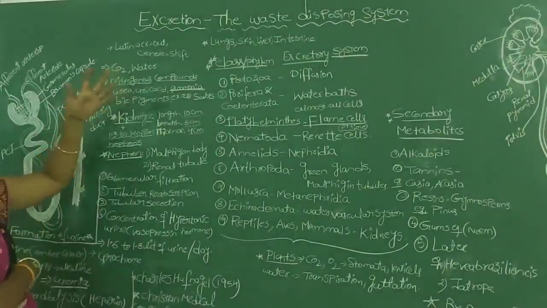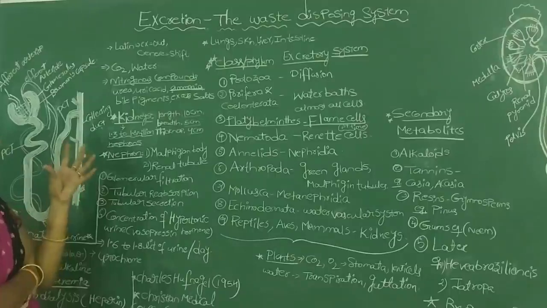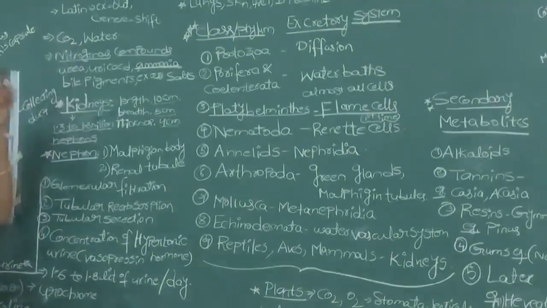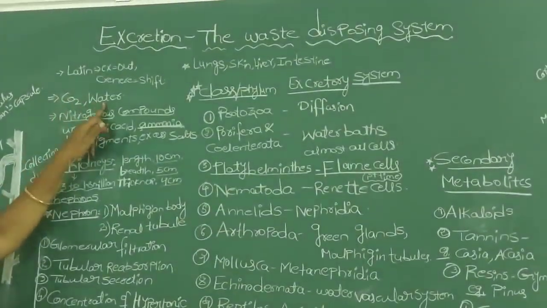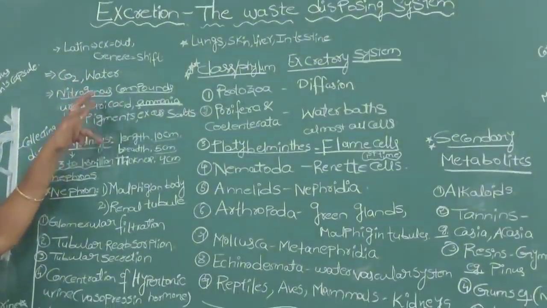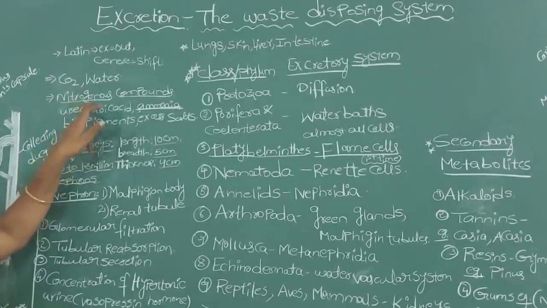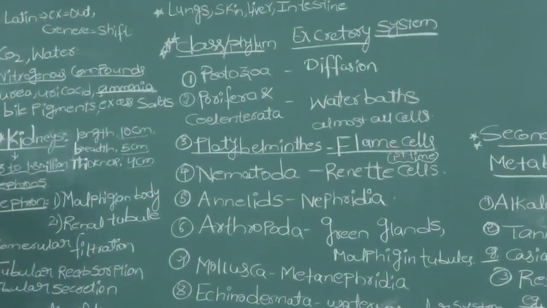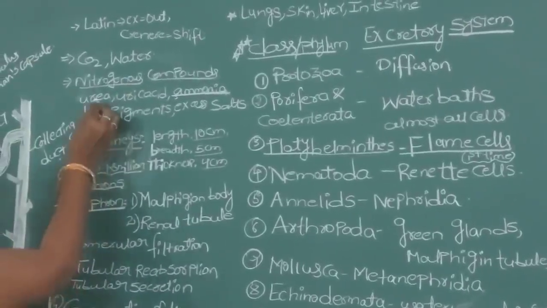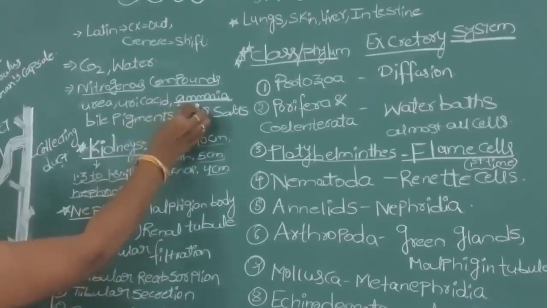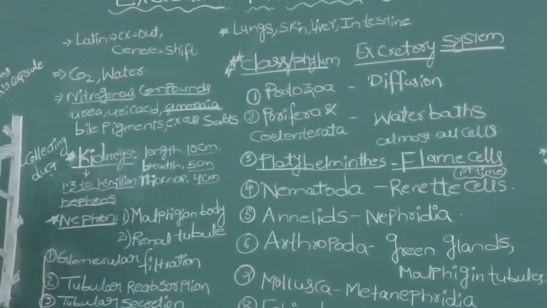What are the different waste molecules released in humans? For example, we release waste molecules like CO2 and water in the process of respiration. Most of the metabolic activities in the human body also release nitrogenous compounds as their wastes, for example urea, uric acid, ammonia, bile pigments, and even some excess salts.